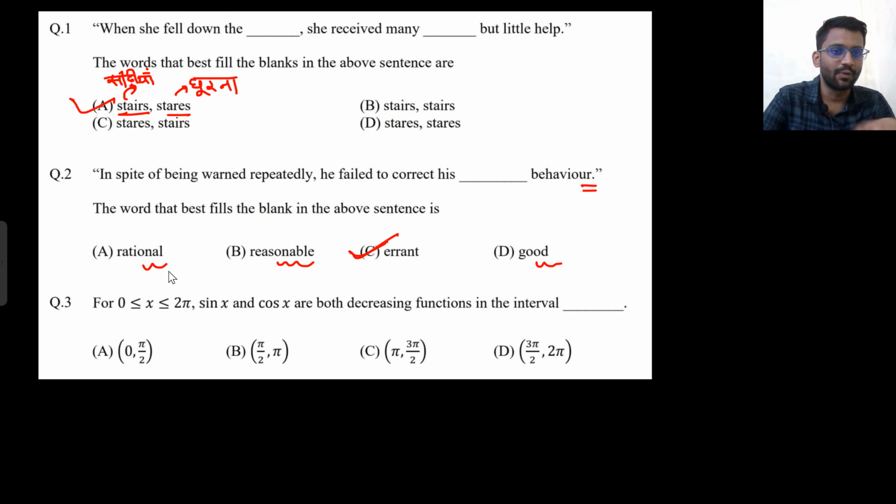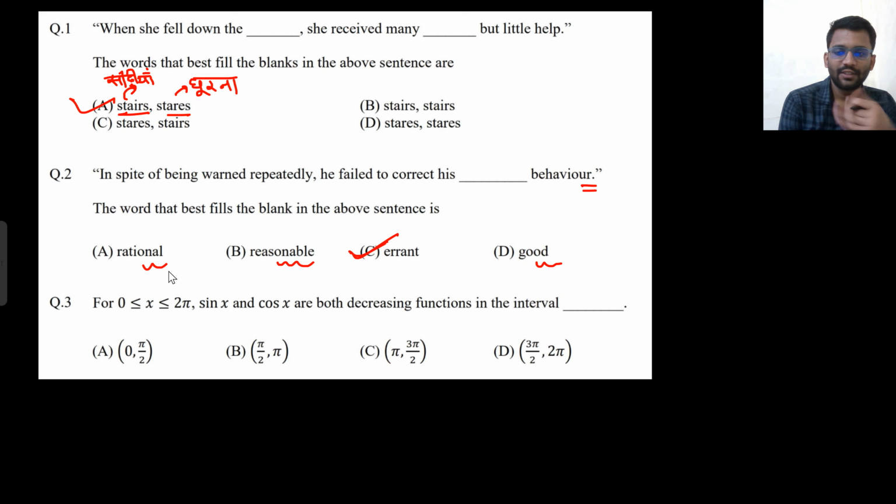Errant means not pleasing, like behavior that many people wouldn't like. So A, B, and D cannot be my answer, so I would put option C. If you don't know the meaning of A, B, and D as well, you shouldn't try this question. You can drop those. Okay, well and good.